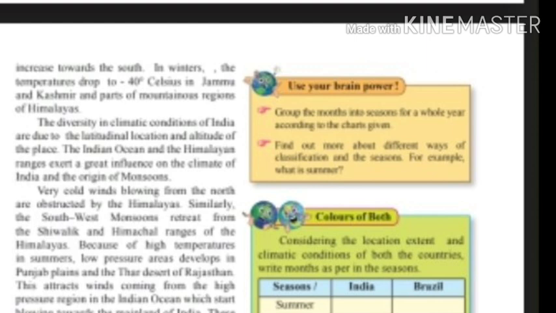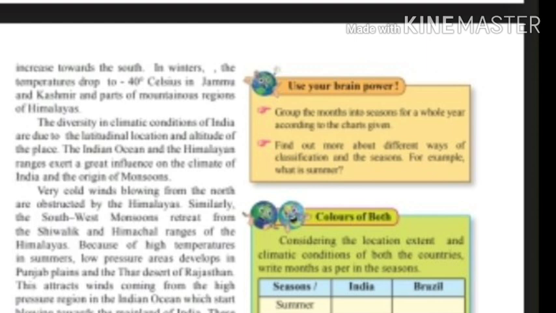As a result, average temperatures are higher throughout the year in India. Temperature is more in the south part of the country, whereas temperature is less in the northern part of the country, because in the northern part of the country Himalayan mountainous ranges are located. Temperature is less because most of the Himalayan ranges are covered by ice. Therefore, temperature is below 0 degrees Celsius in the northern part of India.